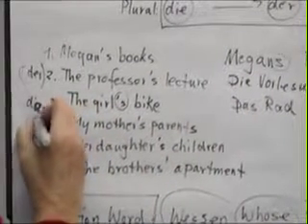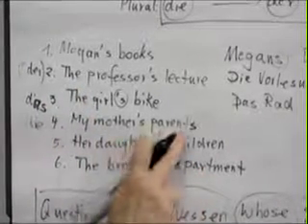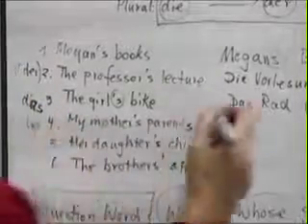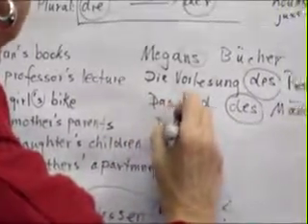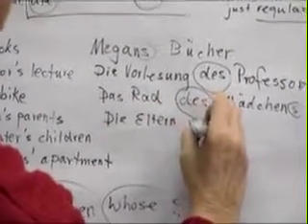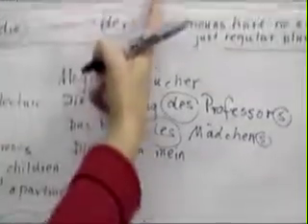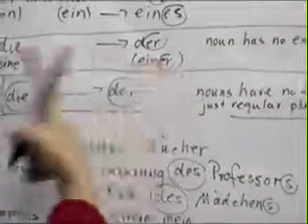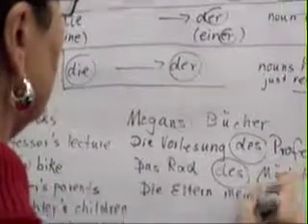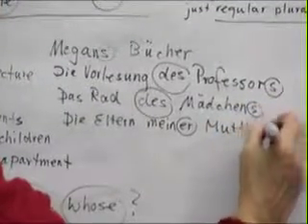My mother's parents. Die Mutter is a D word. So we have to rephrase it. We have to say the parents of my mother. Okay. Die Eltern. My is mine. It's a feminine noun, so it changes to ER, right? Die to der, eine to einer. Meine Mutter. And since Mutter is a feminine noun, it has no ending.